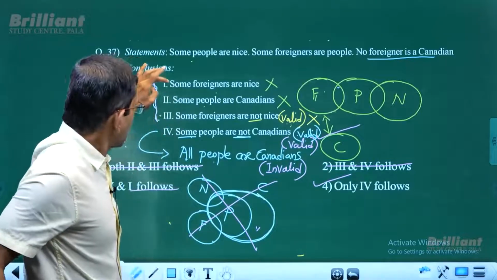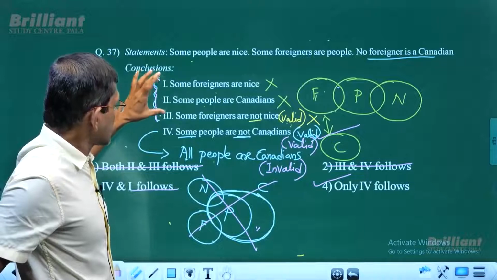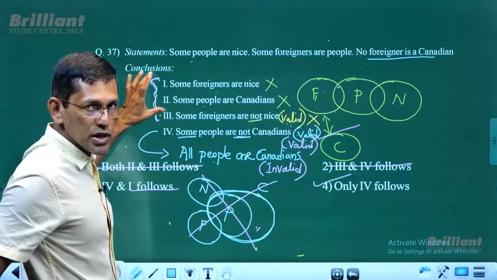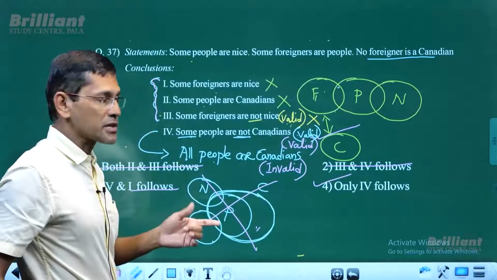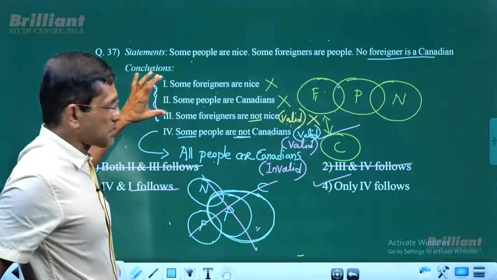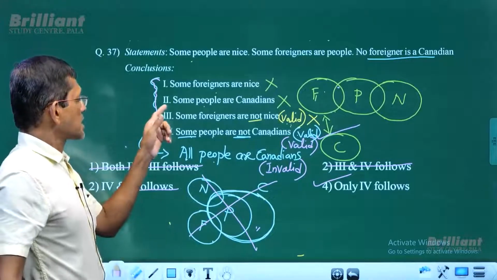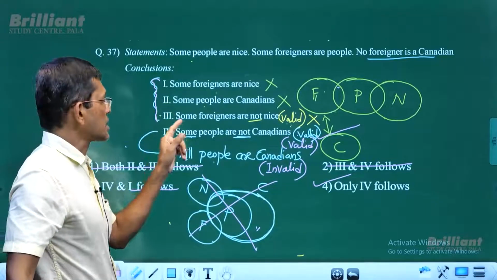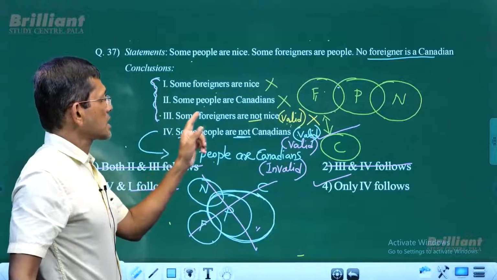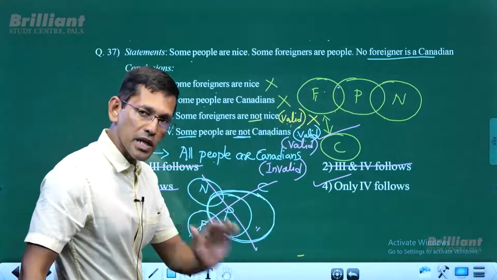In this case, 1 and 2 both are some. 1 and 3, it is some and some not. Some and some not are not negated pairs. Well, it's all and some not that is a negated pair. In this case, some and some not, it's not a negated pair. Next possibility, 2 and 3. 2 is some and 3 is some not. So again, some and some not, they are not negated pairs.